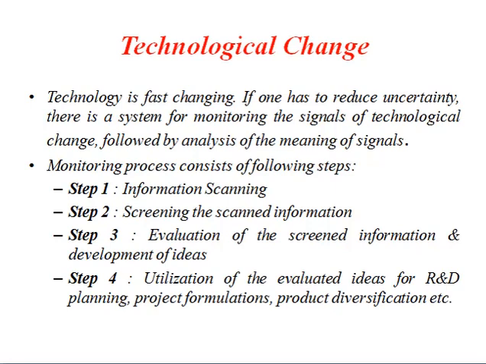Whatever information or idea you take, you need to implement it for your process or your production system. If one has to reduce uncertainty, there is a system for monitoring the signals of technological change, followed by the analysis of the meaning of the signals. So what we need to do is, we already mentioned the different changes which are taking place day by day.